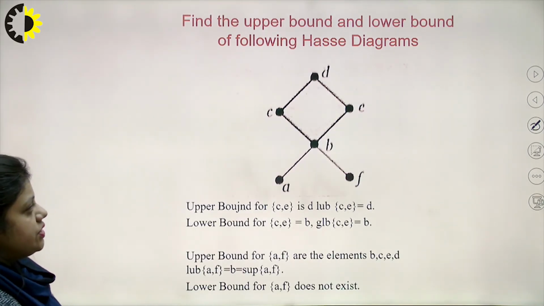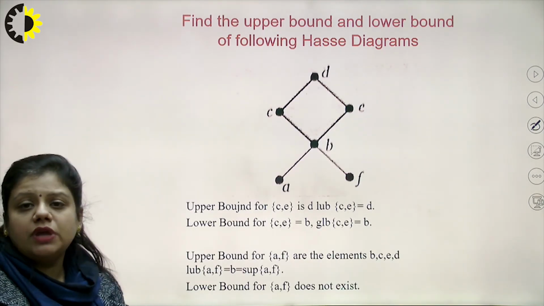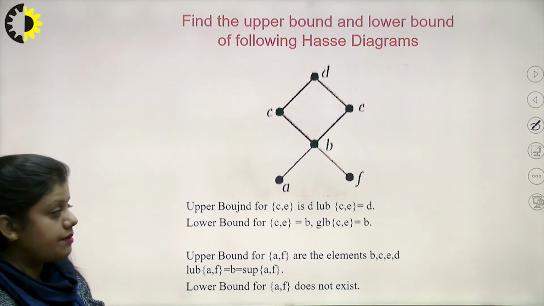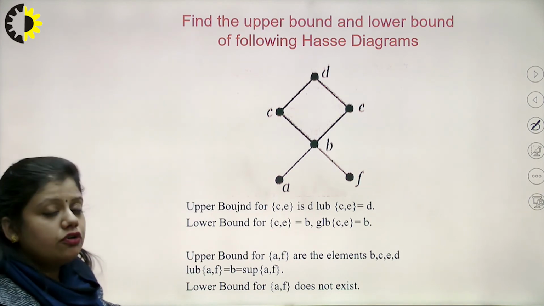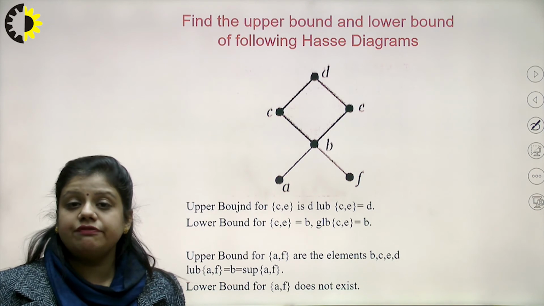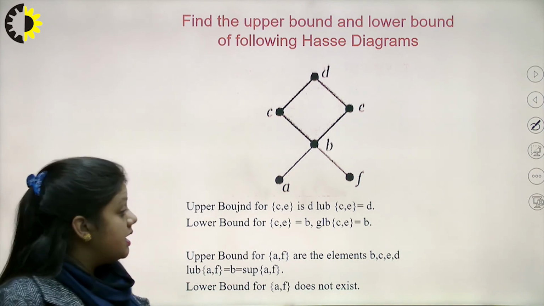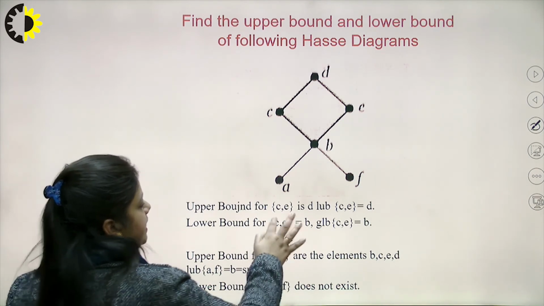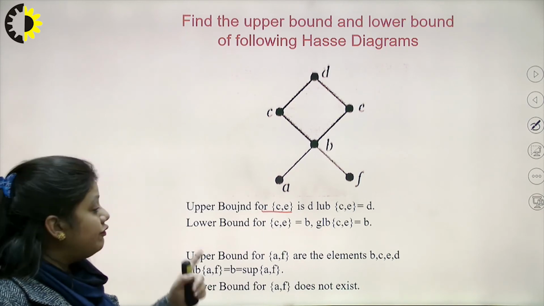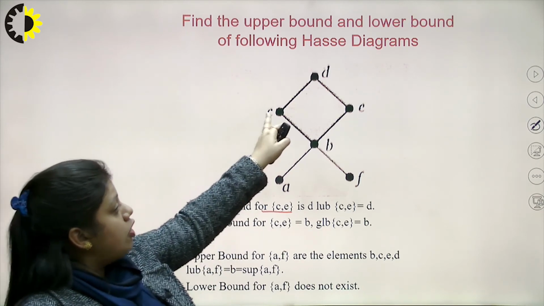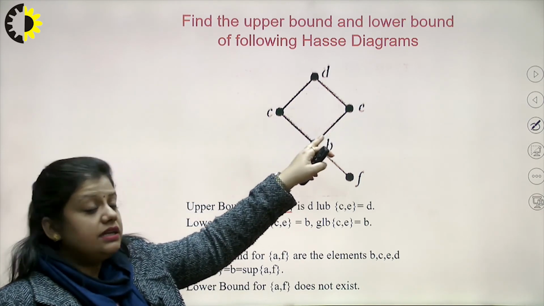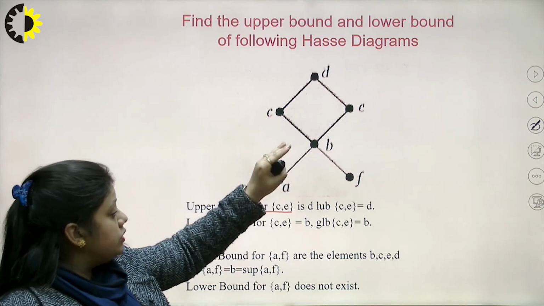Suppose in this question it says to find the upper bound and the lower bound of the following Hasse diagrams. As I have said before also, upper bounds and lower bounds are defined with respect to subsets. Now suppose I have defined a subset CE and I have to find the upper bound for CE. For this CE, is there any upper bound element that exists?